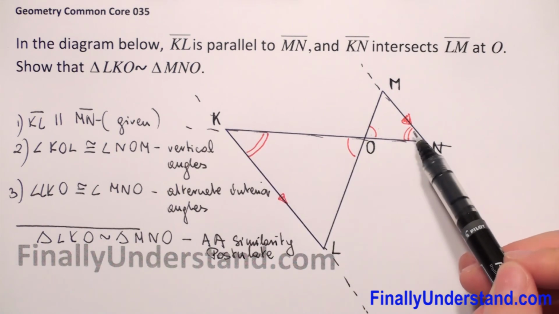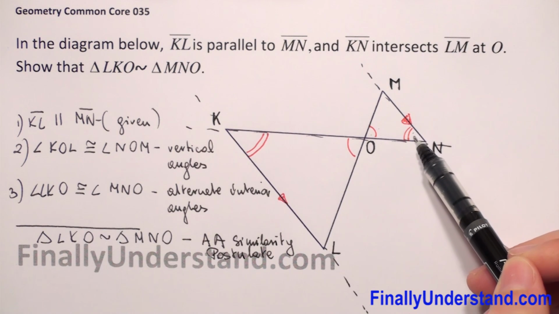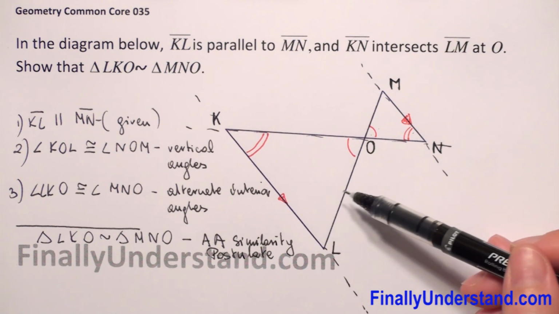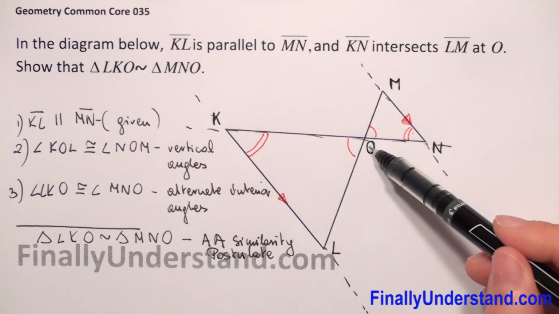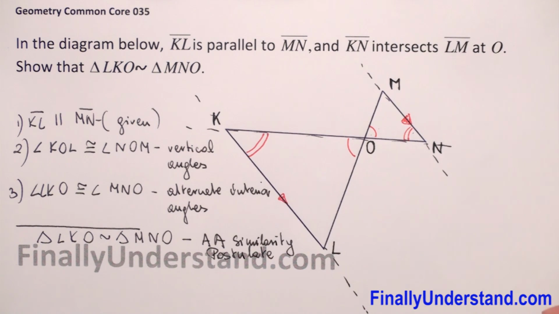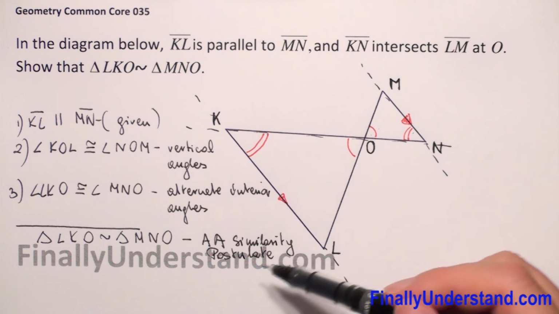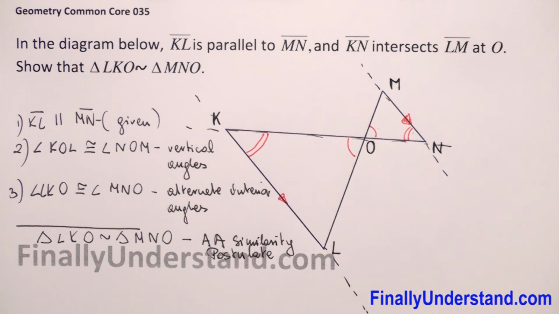Because these two angles are congruent, these two triangles LKO and MNO are similar by the angle similarity postulate. This is my solution.